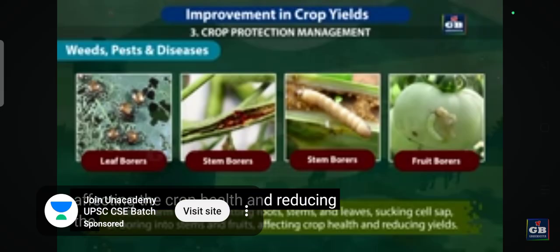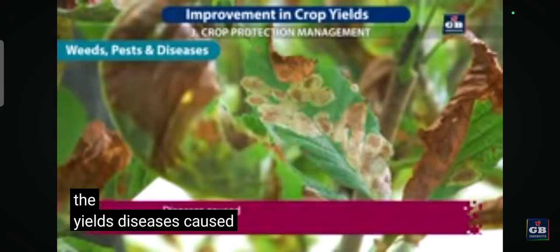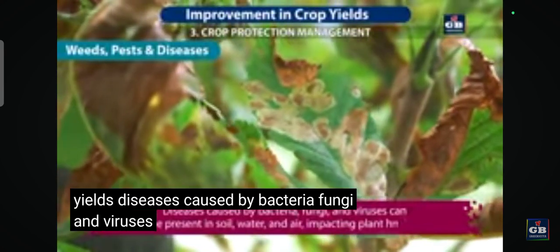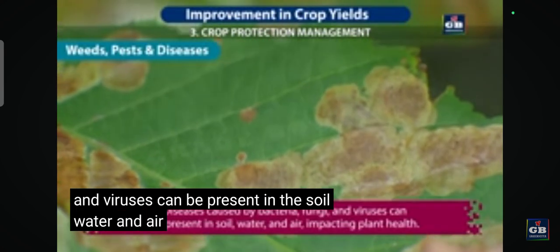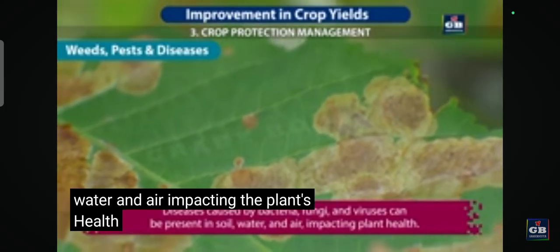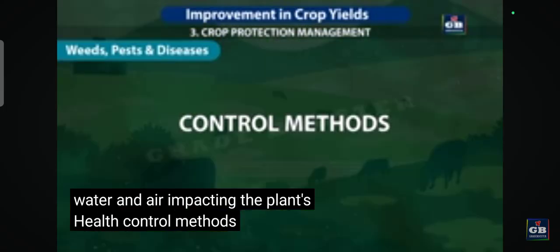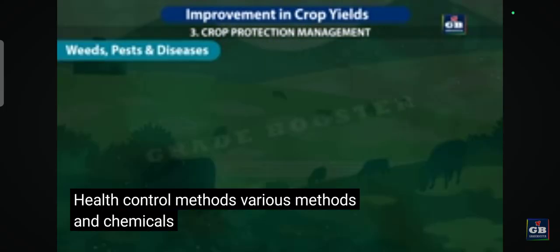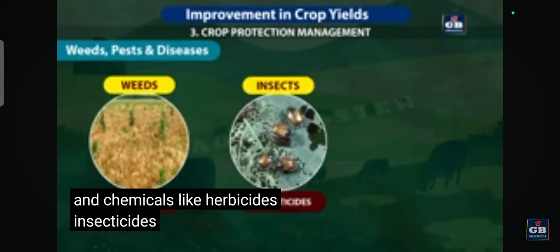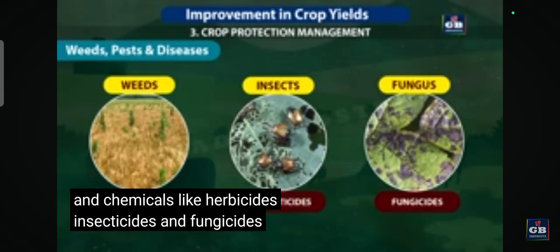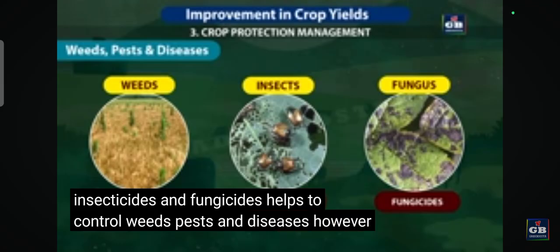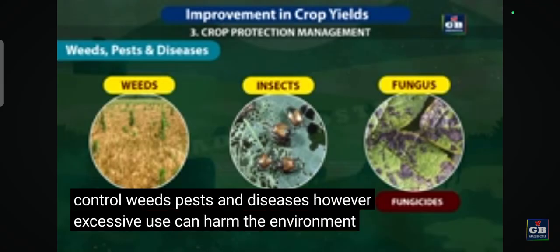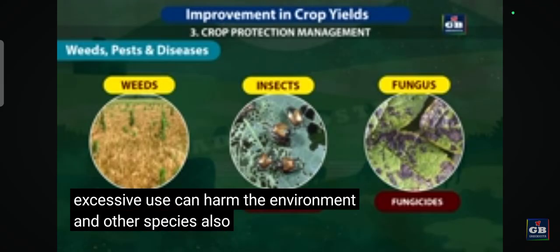Diseases caused by bacteria, fungi, and viruses can be present in the soil, water, and air, impacting the plant's health. Control methods. Various methods and chemicals like herbicides, insecticides, and fungicides help to control weeds, pests, and diseases. However, excessive use can harm the environment and other species also.